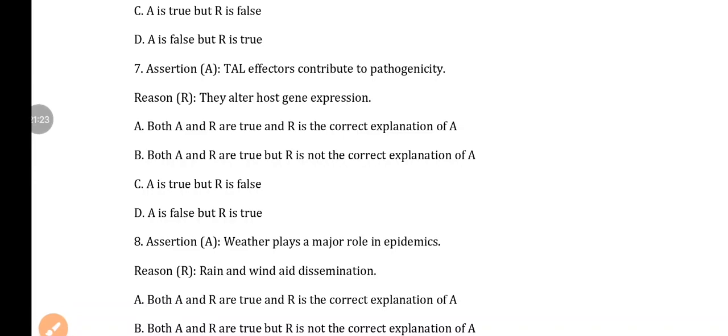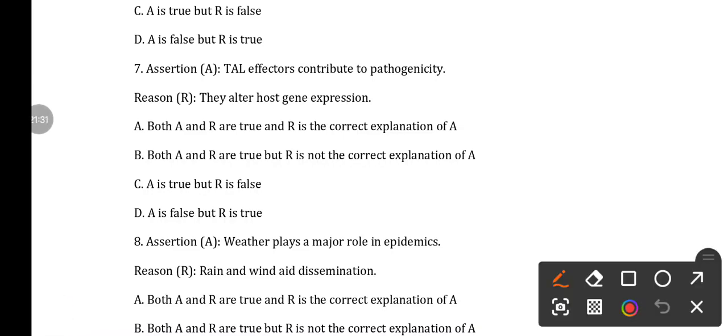Next, question number 7. Assertion: TAL effectors contribute to pathogenicity. Reason: They alter the host gene expression. This we have already discussed. The TAL effector contributes to pathogenicity. It enhances the disease. How? By altering the host gene expression.